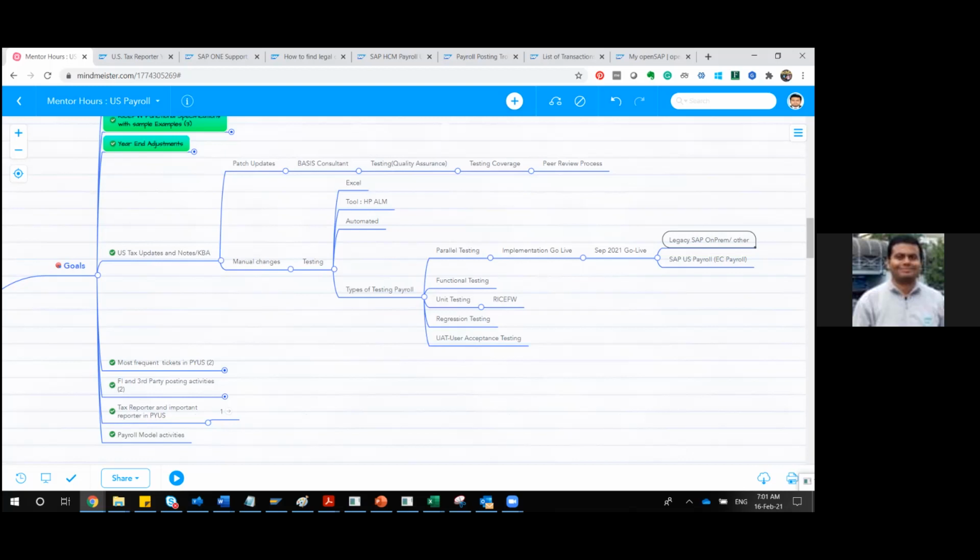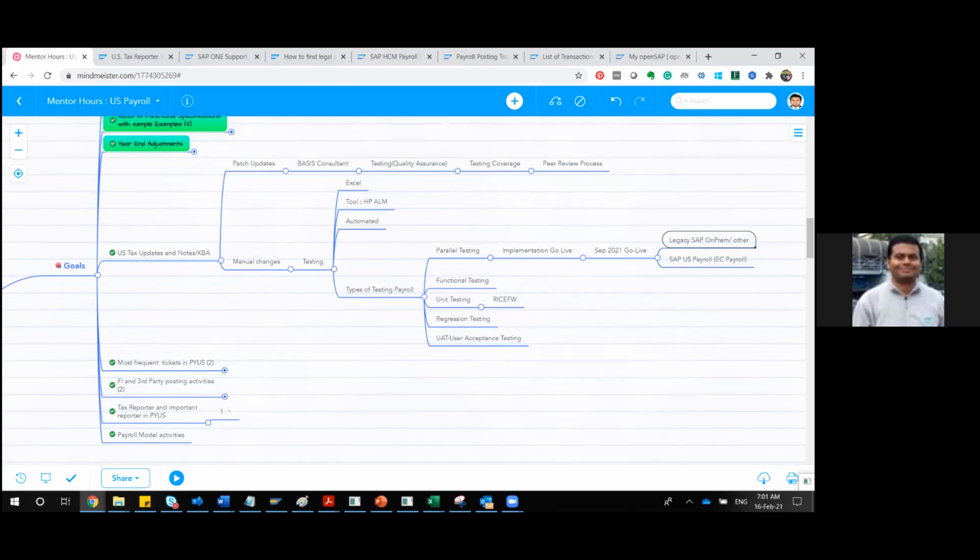If it is matching, it is well and good. If it is not matching, you have to derive a conclusion, or think about why that difference exists, and you have to justify that. As long as you are justifying that, the parallel test is a success. Are you getting my point? Yes. Okay, so that is the main purpose of your parallel testing. It's not that it should always match, because it can be due to some reason.